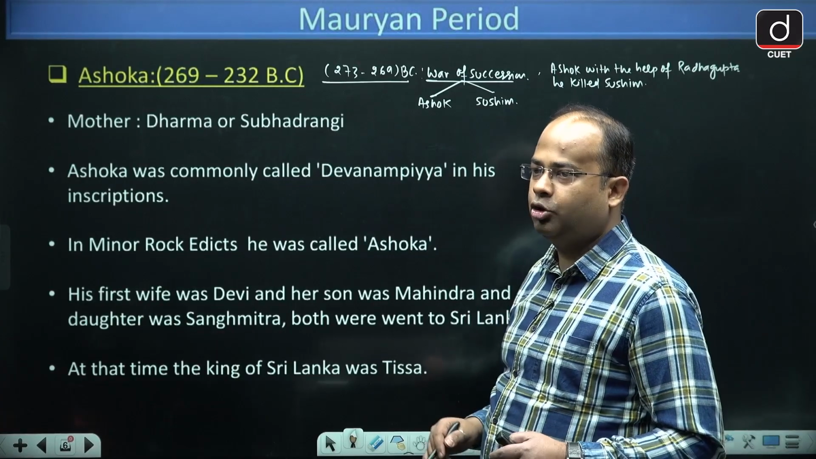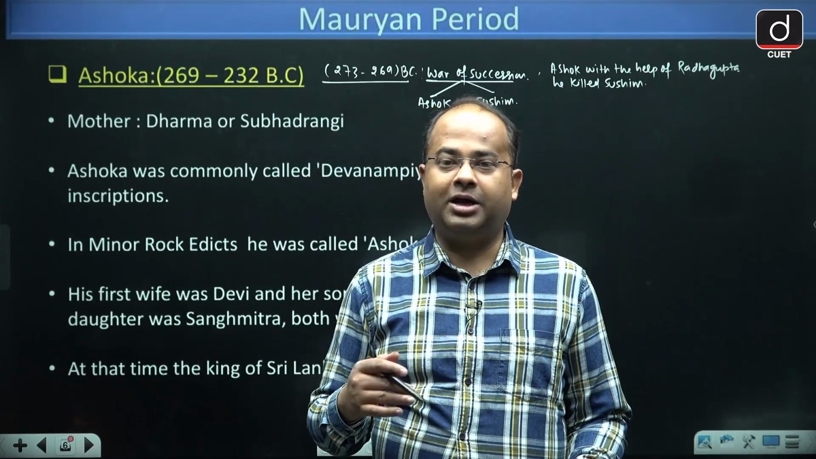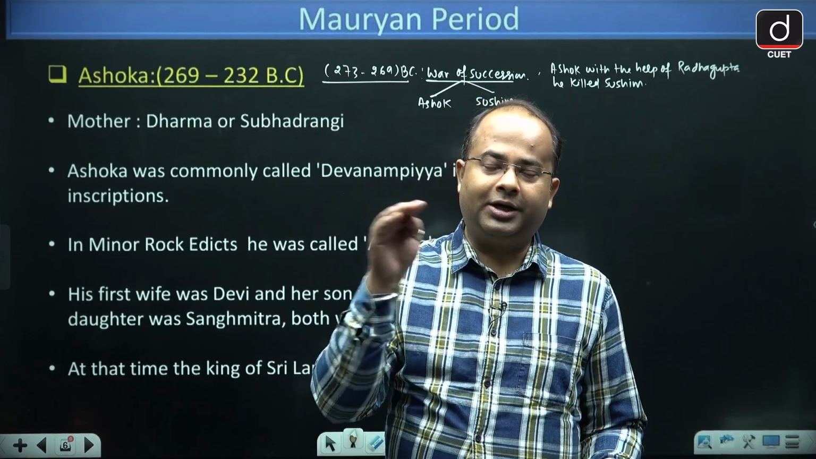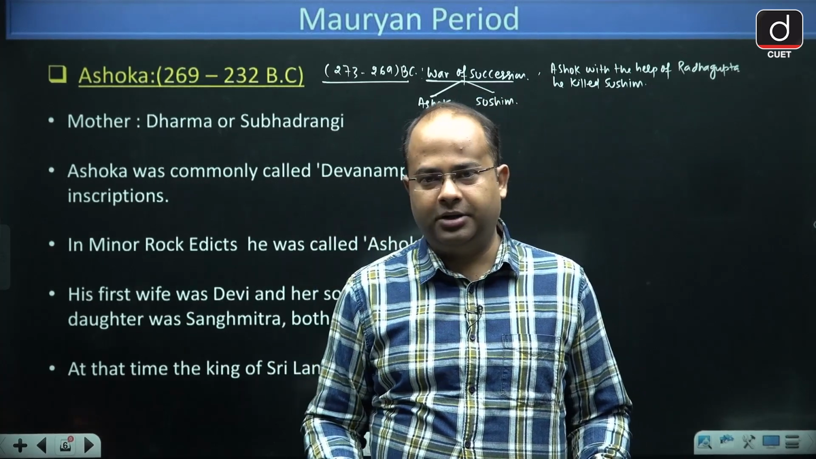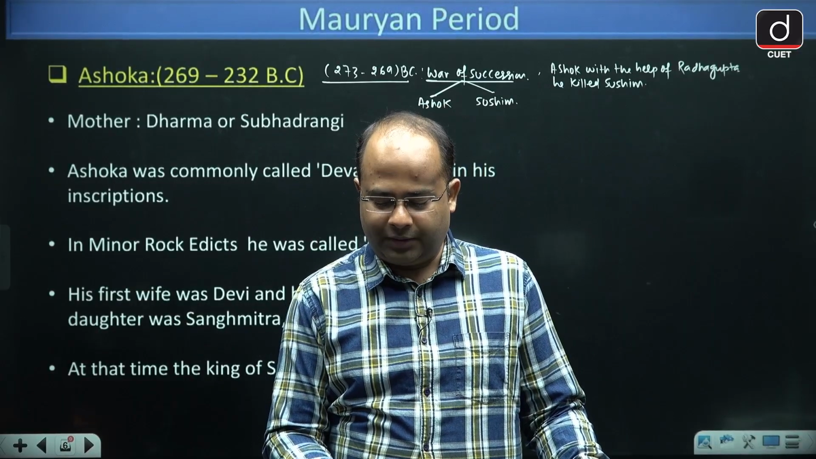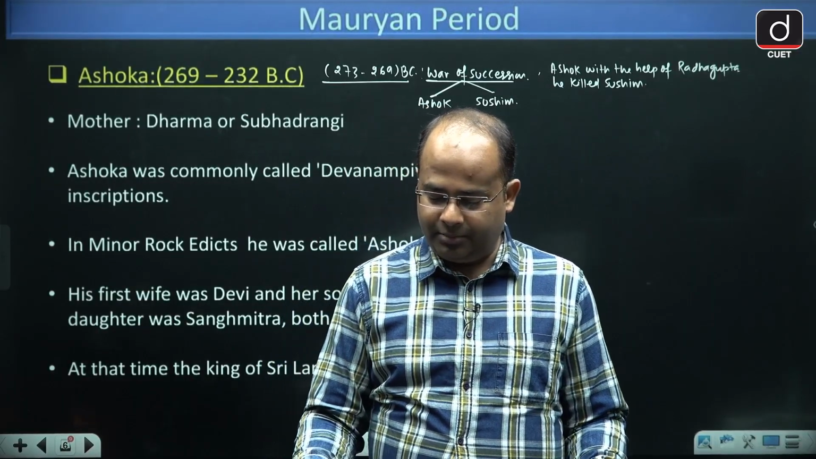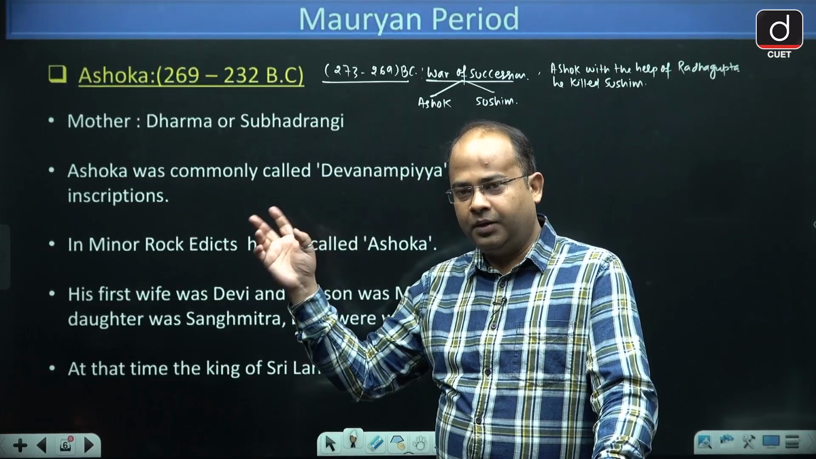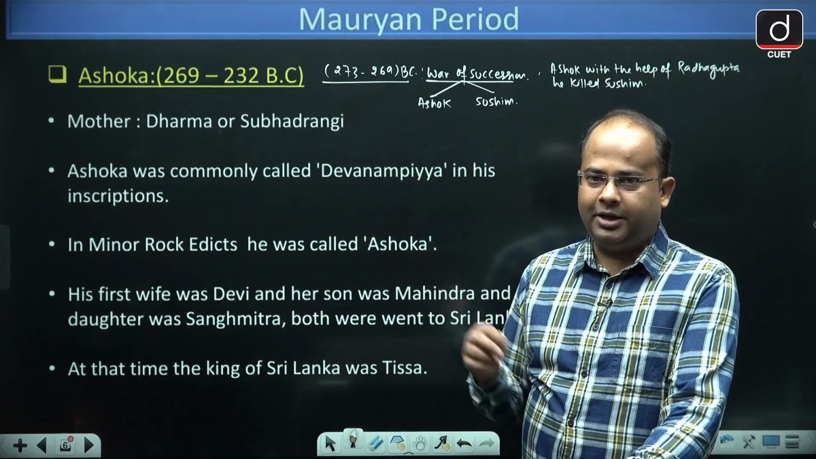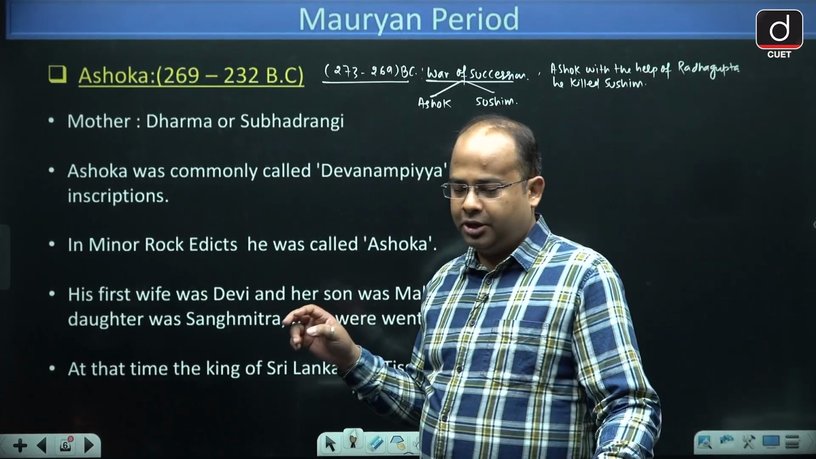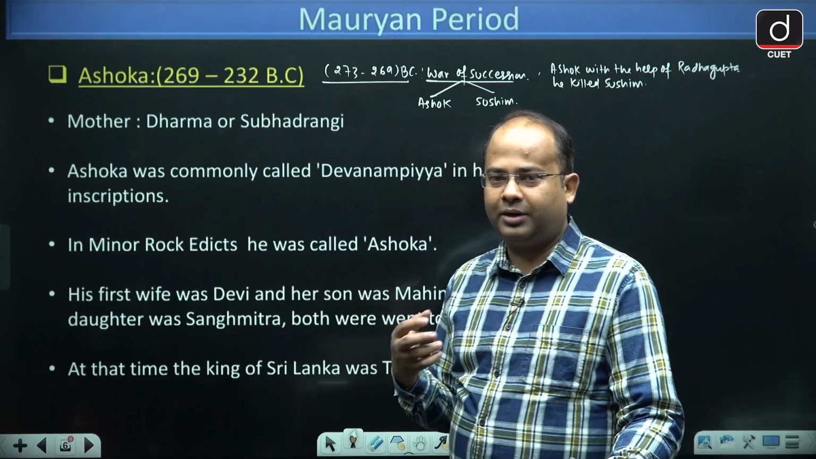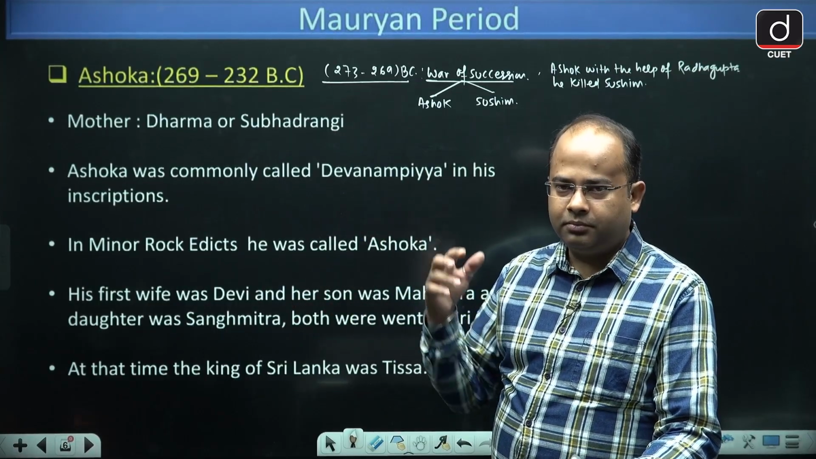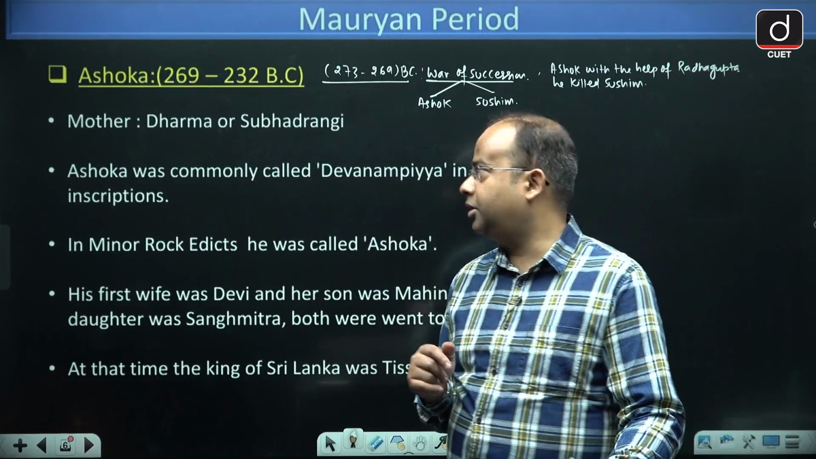Now, who was Radhagupta? Radhagupta, guys, was a disciple of Chanakya. After the death of Chanakya, he became the prime minister of the Mauryan Empire. In this way he came to power, and then Ashok became the ruler. Ashok assassinated his brother, although a stepbrother, Sushim, and then he became the ruler.